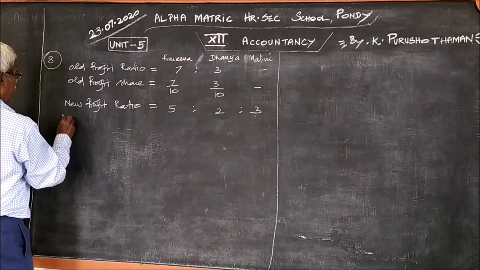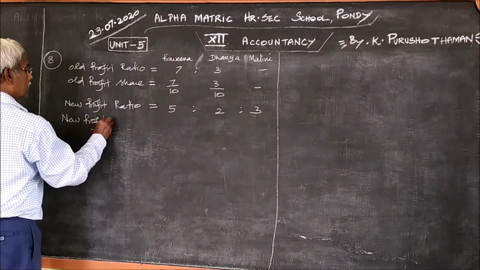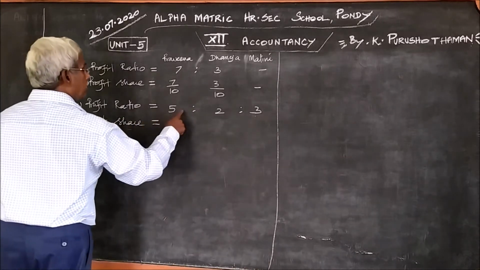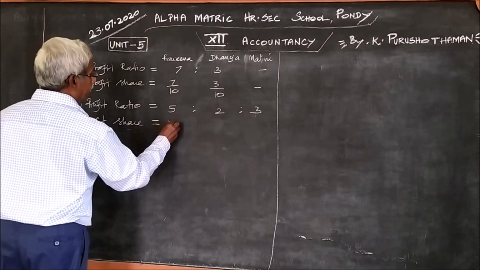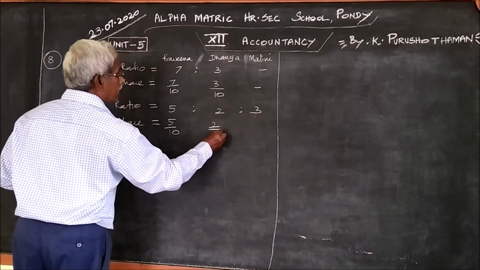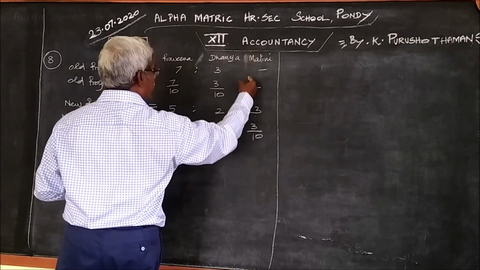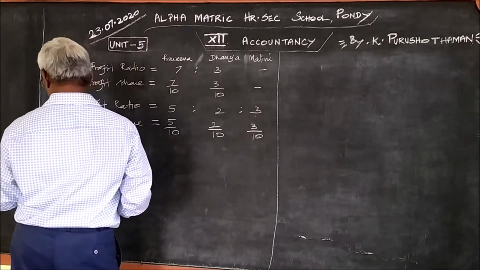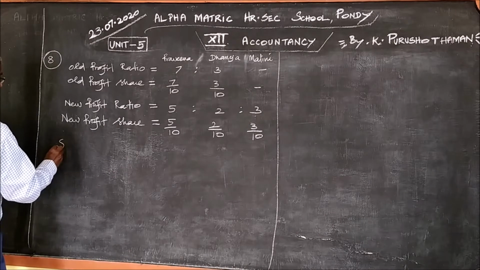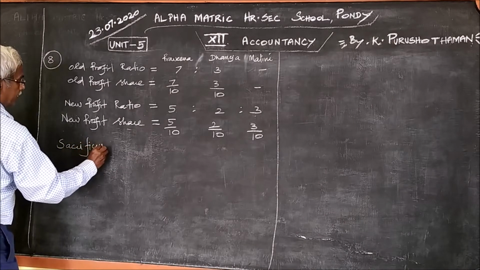Therefore, new profit share is 5 plus 2 is 7, 7 plus 3 is 10: 5/10, 2/10 and 3/10. This is the new partner's share, 3/10. What is the question actually? Sacrificing ratio. Therefore, sacrificing ratio